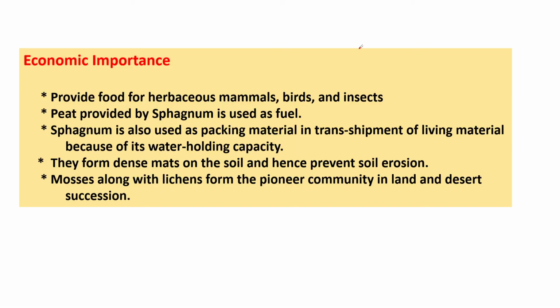Sphagnum is also used for packing materials in transshipment of living material because of its water holding capacity. They form dense mats on the soil and hence prevent soil erosion. Mosses along with lichens form the pioneer community in land and desert succession.